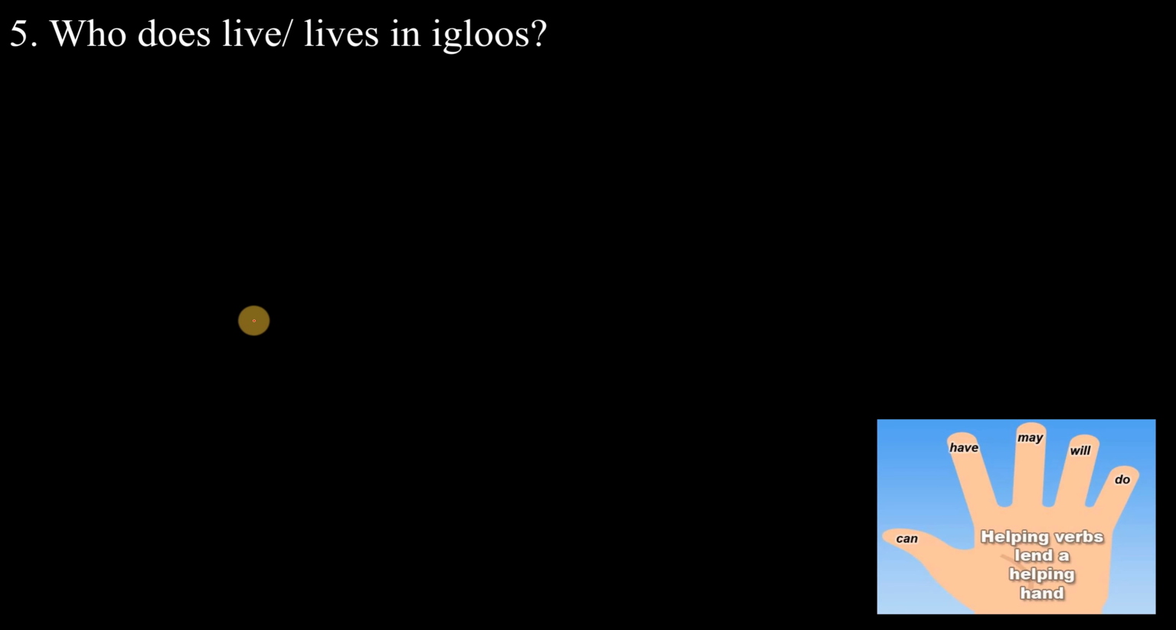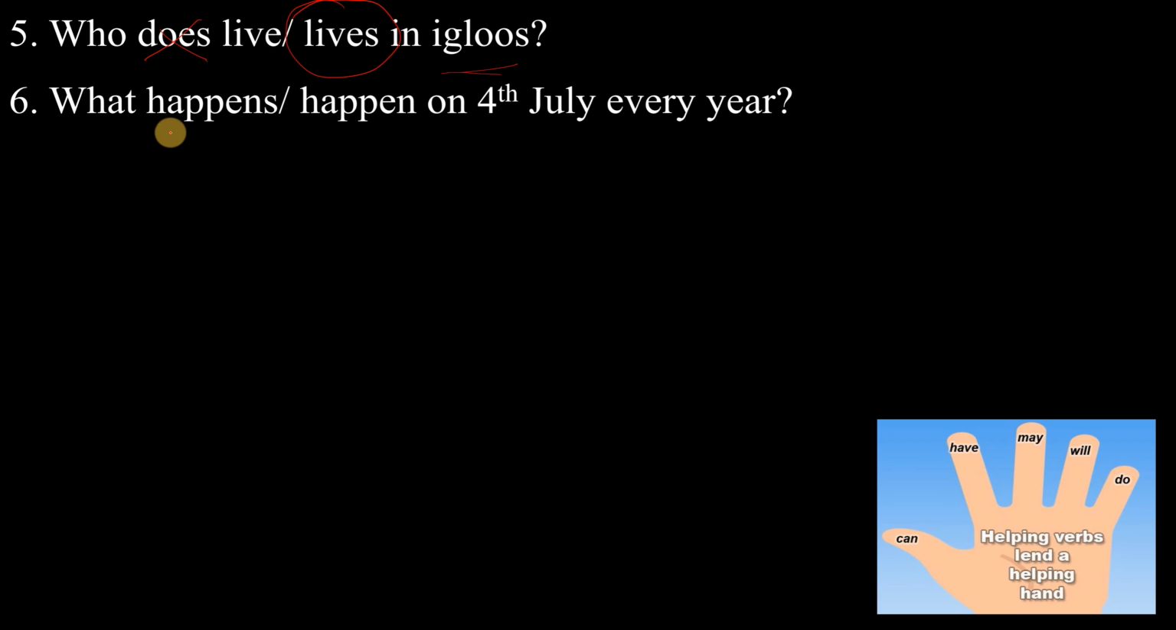All right, number 5. Who does live or lives in igloos, right? So Madam قال live in igloos يعني every day, every, that's the normal, which is the present simple, right? So نحتاج the S and we don't need the auxiliary, right? So who lives in igloos? Good. 6. What happens or happened on 4th July? Every year. ما دام قال every year معناته present simple فنحتاج this.